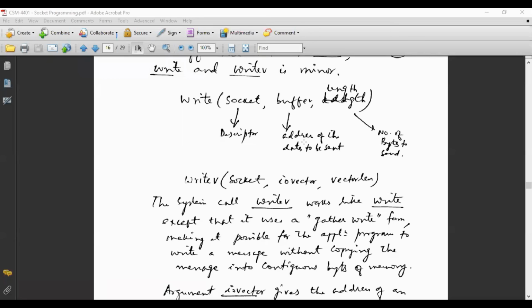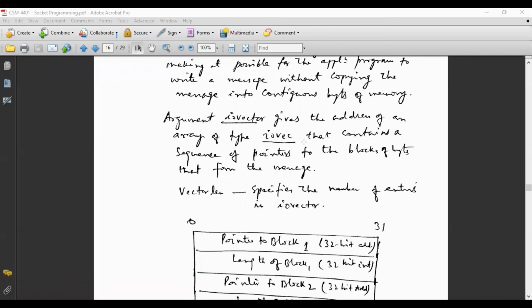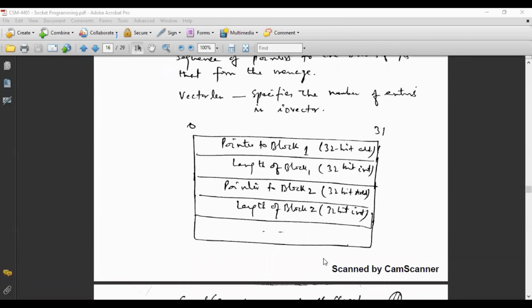So for that we have the solution that is known as writev. V means vector. So writev, socket is there. In place of buffer, you will have to write down IO vector and then vector length. IO vector will specify how much data you have to pick from which address. You see here the IO vector. So pointer to block number 1, a 32-bit address. Say for example, block number 1 address is 2100 and length is 10 bytes. So it will pick 10 bytes from pointer number 1, that is 2100.